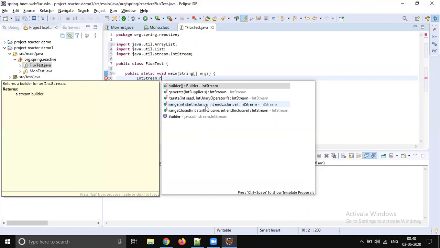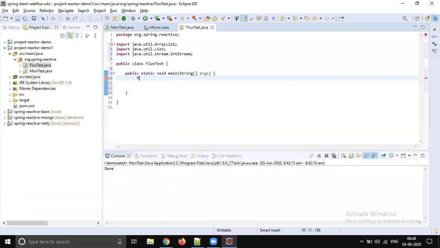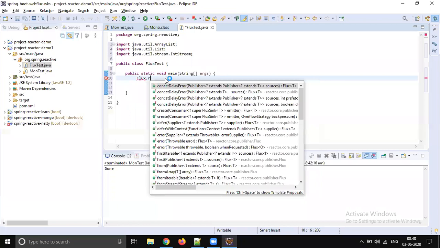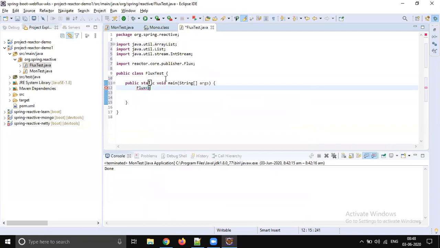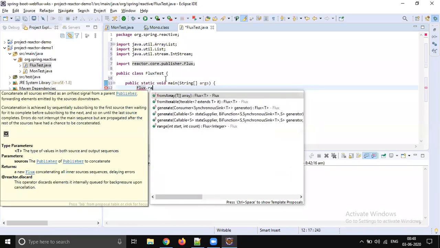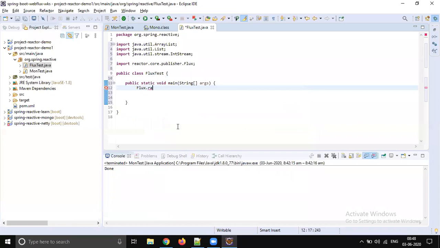You can get those numbers, but this is the Java model. How can we do the same thing using Flux? Flux also has the same feature, like how we have streams. Let's import Flux and call dot range. It's almost like IntStream.range, because the reactive stream API works almost like the Java 8 stream API, but these are reactive, so these are extra benefits you are going to get.